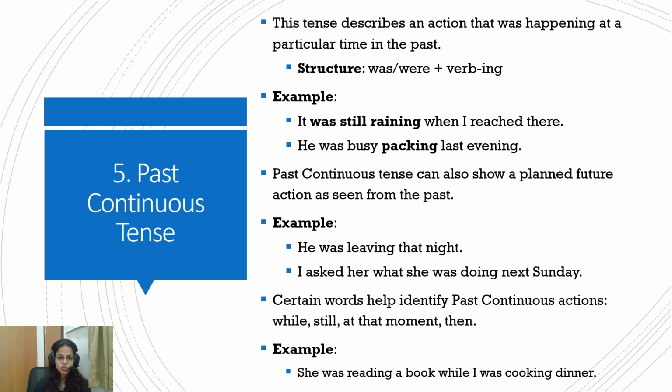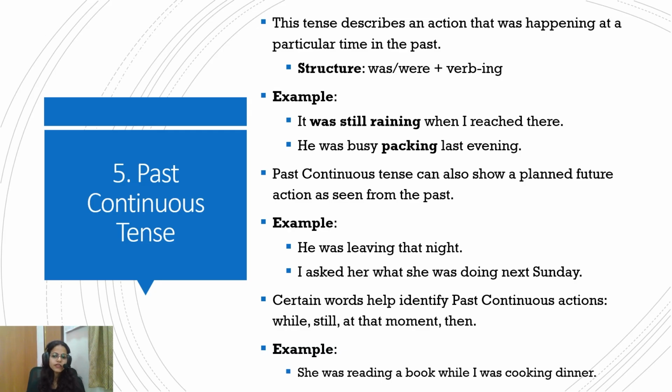Now, past continuous. The moment we see continuous, we understand that there is an ing form. Now, with past, understand that was, were is also to be used. When that is simple past, no was, were or anything. But when past and continuous are both there, then was, were plus ing form of verb. Now, this tense is used to describe an action that was happening at a particular time in the past. So, some past action that was in progress in the past, so that progression is also to be shown, so then we use past continuous.